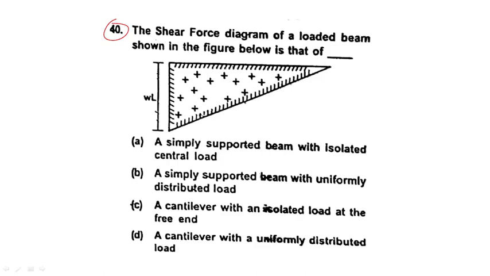It may take 2 hours or more. The shear force diagram of the loaded beam shown in the figure below is that of what? Either it is a cantilever with uniformly distributed load. So they are asking about what?